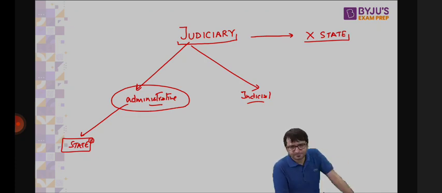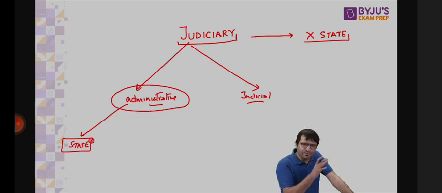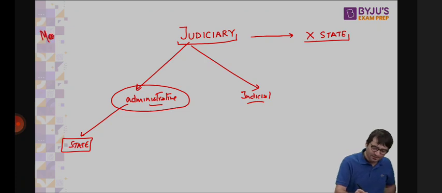So the judiciary today plays two important roles. On the administrative side as well, how the cases are allocated. Allocated in the sense that there is something known as Master of the Roster. Who is the Master of the Roster? Chief Justice of India. What does that mean?